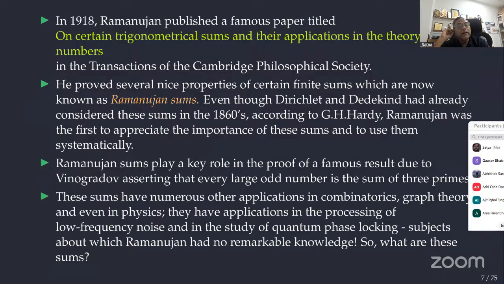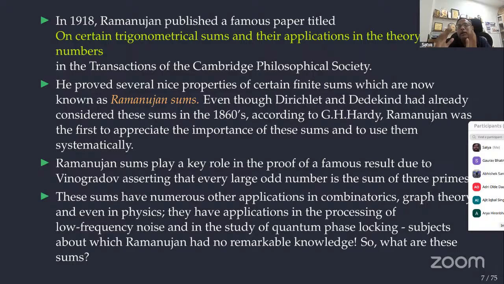These sums have numerous other applications in combinatorics, graph theory, even in physics, several places. In particular, I work in graph theory. There is an area called circulant graphs. Circulant graphs means graphs whose adjacency matrix is a circulant matrix. In a circulant matrix, the first row we cyclically shift. Then obviously it is a polynomial in the full cycle permutation matrix, right? Then its eigenvalues are polynomials in nth roots of unity. All circulant matrices' eigenvalues are actually polynomials in nth roots of unity.